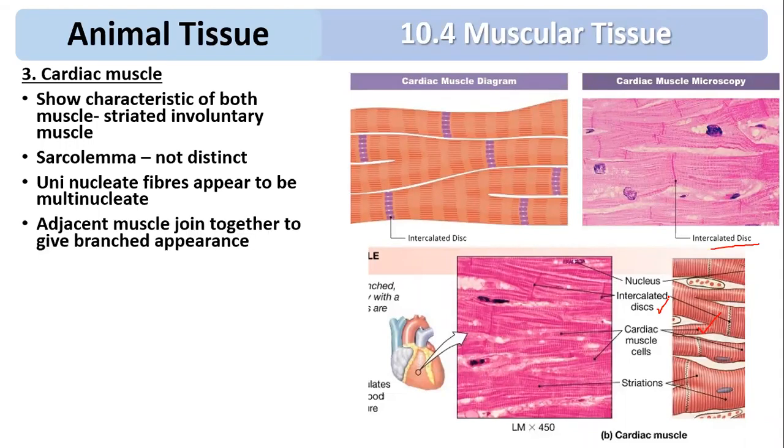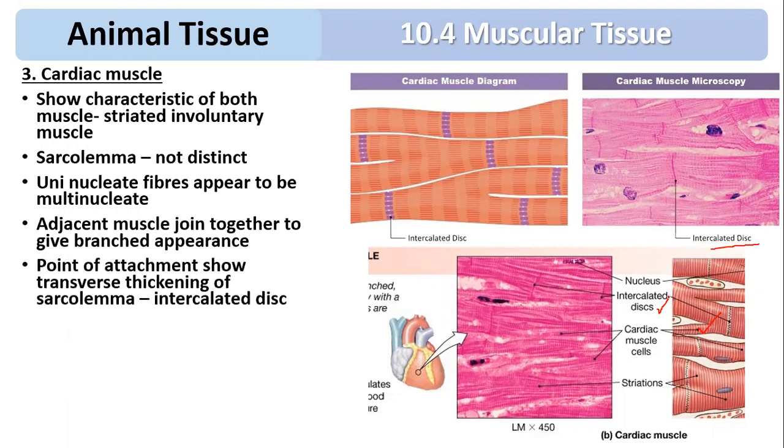Adjacent muscle cells join together to give a branched appearance. The point of attachment where there is a thickening of the sarcolemma is called the intercalated disc. Because of it all these fibers are interconnected, so they work as a single unit.